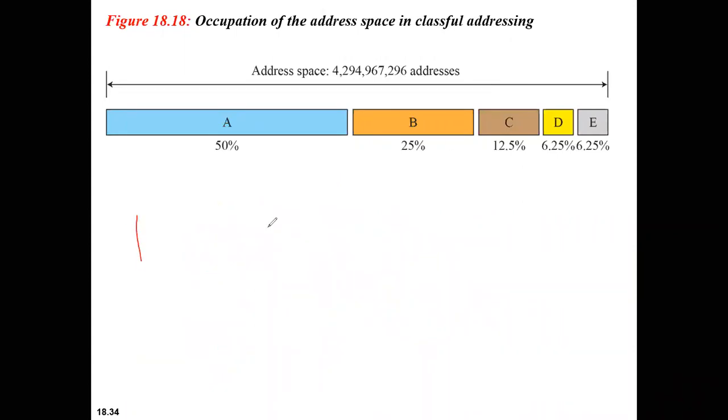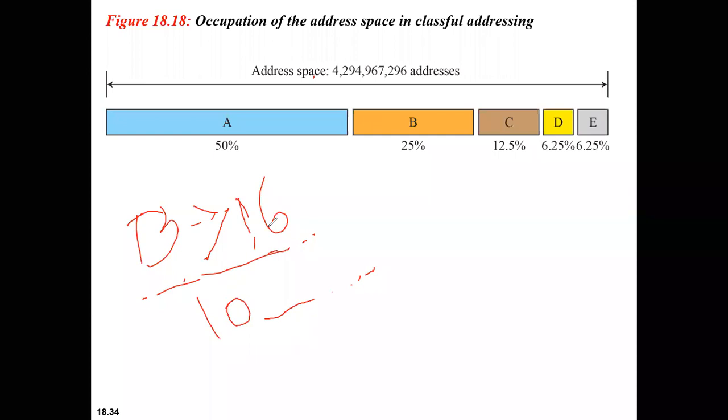So now go for class B. In case of class B, the network length is 16 bits. Here the first 2 bits are used to define the class, that is 1, 0. So the first 2 bits are used to define the class. Remaining is how many bits? Out of 16, 2 are used, so remaining is 14 bits, correct? So the remaining 14 bits are used for the network identifier.